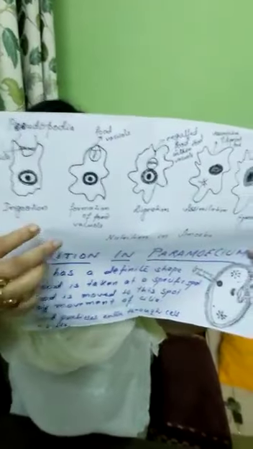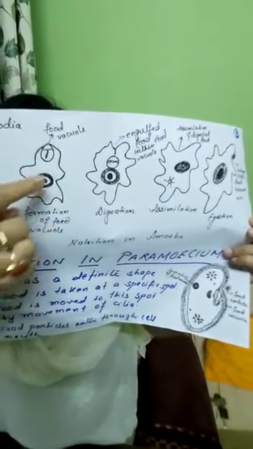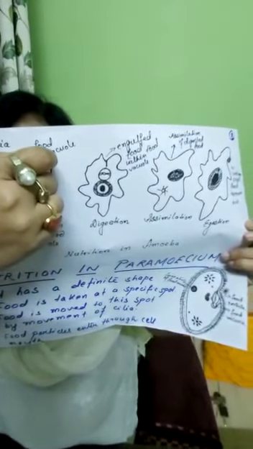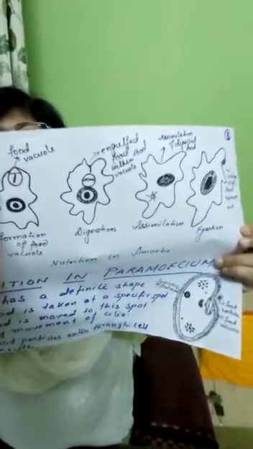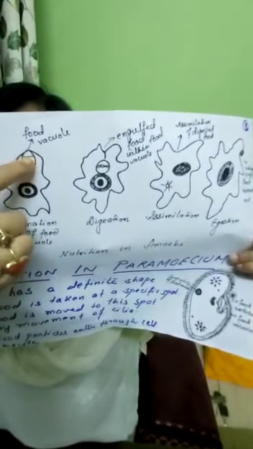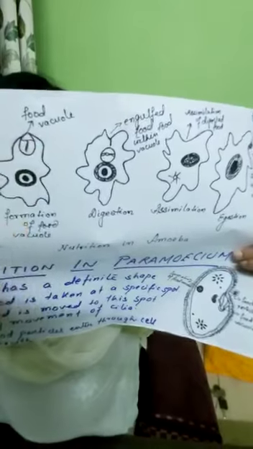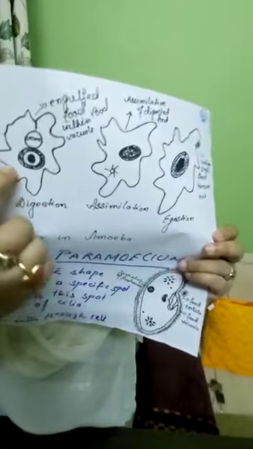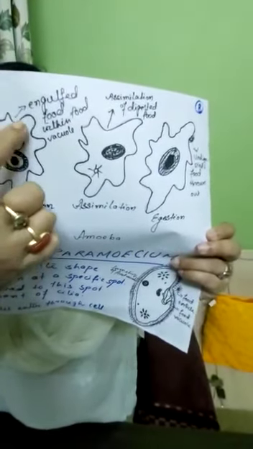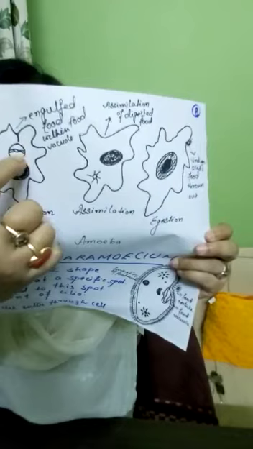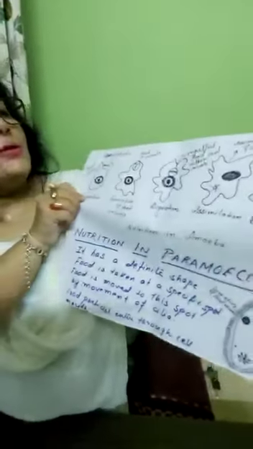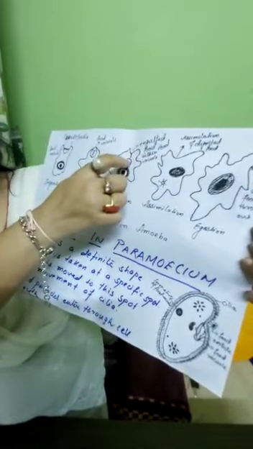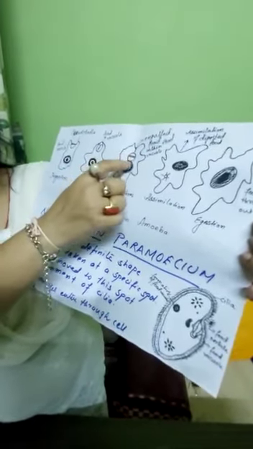Now next is the forming of a food vacuole. Just see, they are trying to make a food vacuole and the two pseudopodia are very much closer. You can see from the figure, it is very much closer. And this is the food particle. Then the third diagram is digestion. This is the figure of amoeba. Now the food particle is already inside the food vacuole. So what is written? Engulf food within the food vacuole. So the food is already engulfed inside the food vacuole.